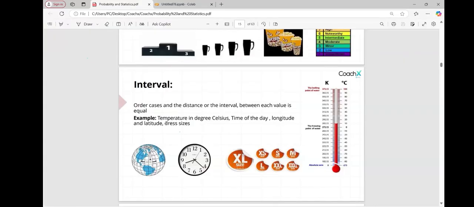Yes or no? Yes. So this type of data we call interval: not a specific count, but they have mentioned some range. Okay, so there we can call it interval data.